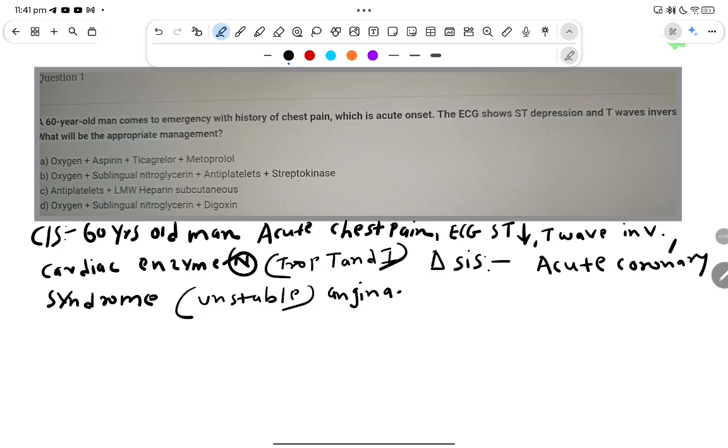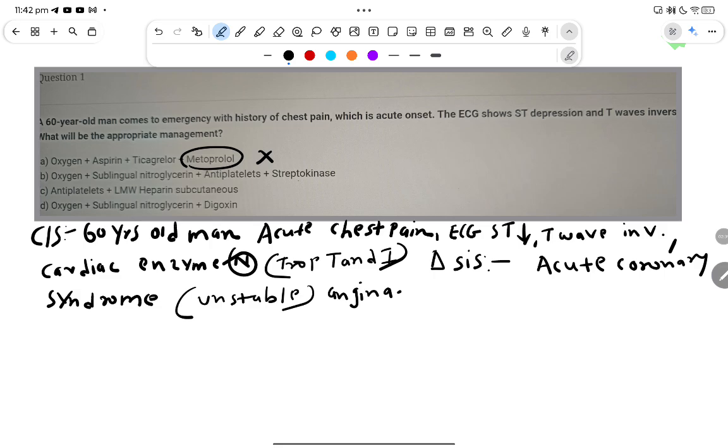Oxygen can be given. Aspirin, yes, can be given for unstable angina. Ticagrelor, yes. Metoprolol is a beta blocker, and we are not giving a beta blocker. It is the drug of choice for stable angina, not unstable angina. Without further evaluation we cannot give metoprolol, so this is the wrong answer. Next option: oxygen, sublingual nitroglycerin, antiplatelet, streptokinase. Oxygen can be given. Sublingual nitroglycerin we give for chronic cases, stable angina, not unstable angina. So this is also not the answer.